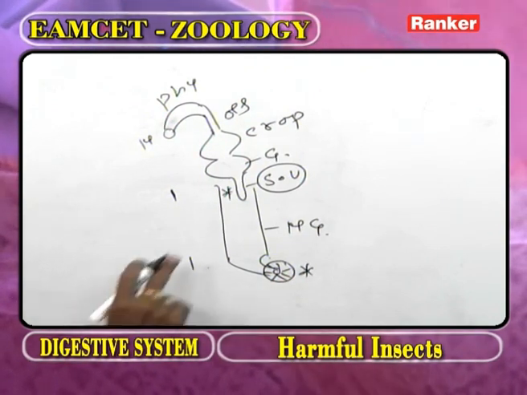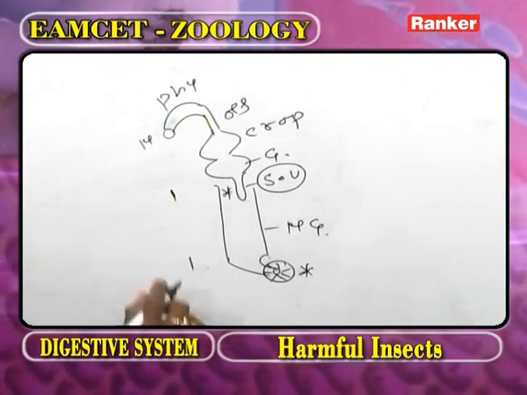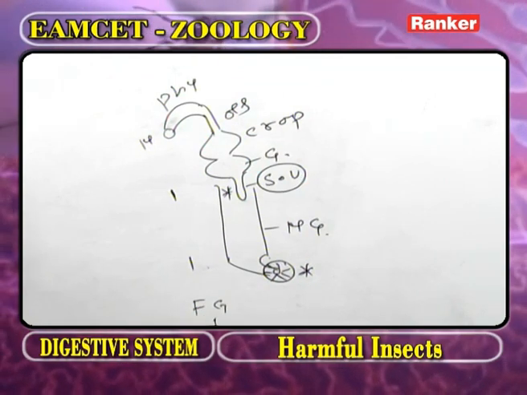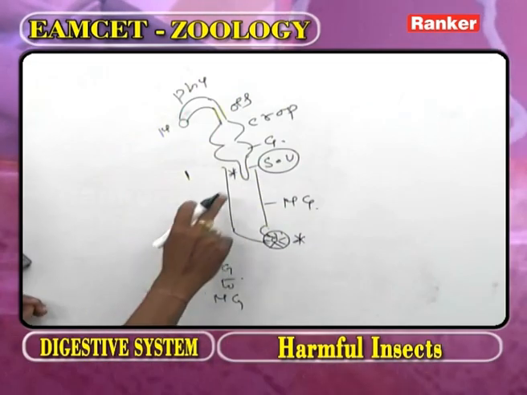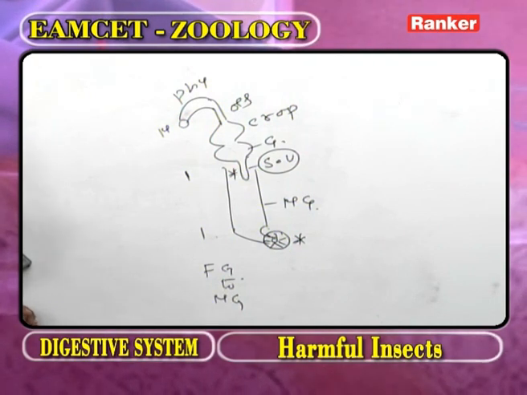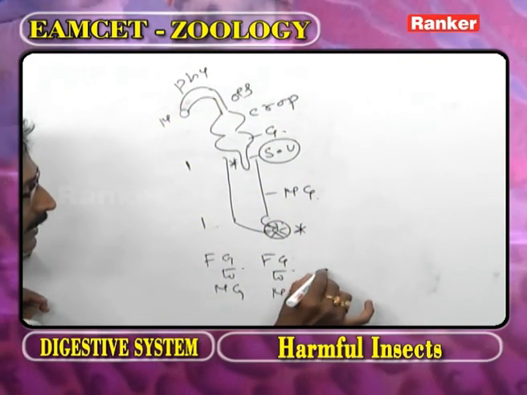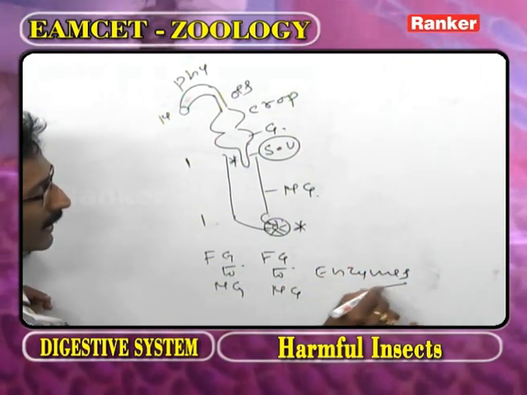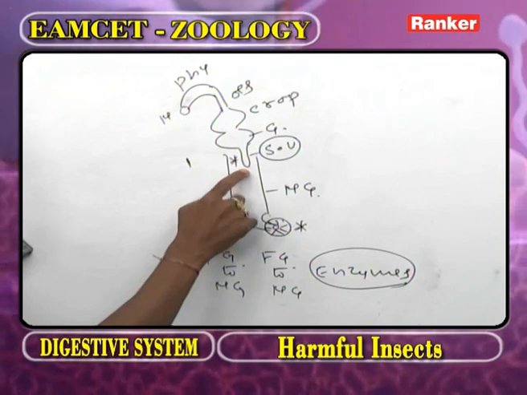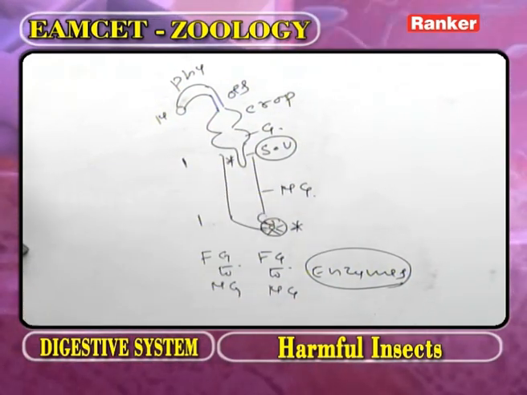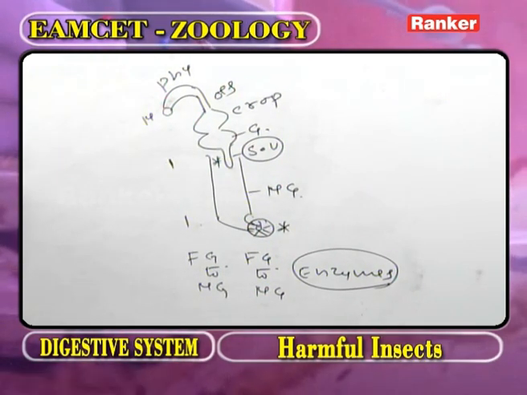1. Now as we observe the stomodeal wall, it allows the food materials from foregut to the midgut but prevents the backward movement. At the same time, the stomodeal wall allows the enzymes from midgut to foregut. Here enzymes, again it is repeated. What are the functions of the stomodeal wall? It allows food material from foregut to midgut, does not allow backward movement, but allows